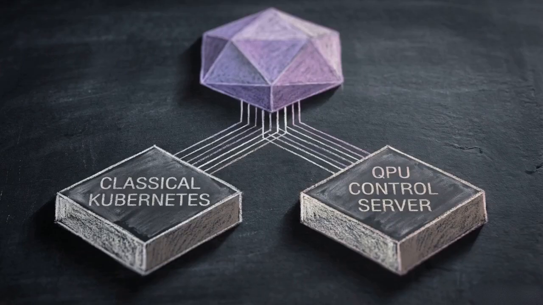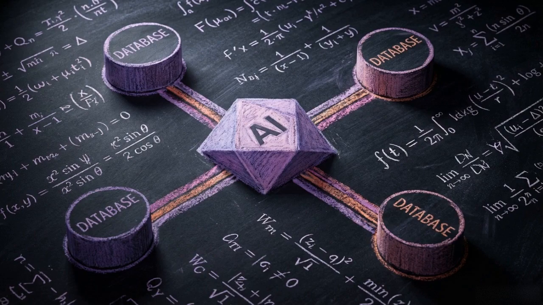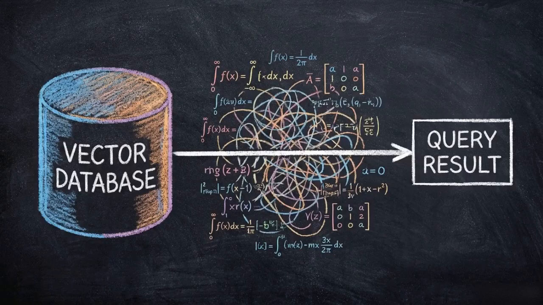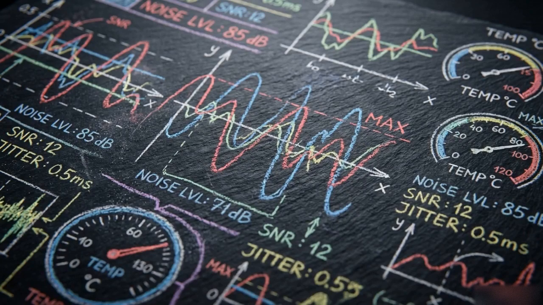At the top of the stack is agentic AI. Here, large language models move beyond simple chat interfaces to become autonomous orchestration engines. An agentic system can utilize a retrieval-augmented generation, or RAG, pipeline. RAG is a method that allows an AI to pull in live, external data, like hardware calibration and crosstalk metrics, to ground its reasoning in real-time facts.